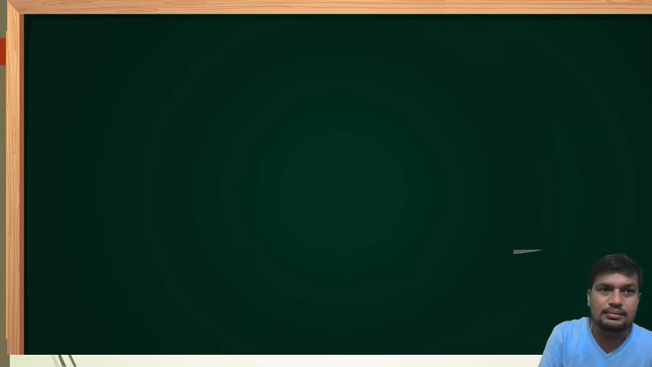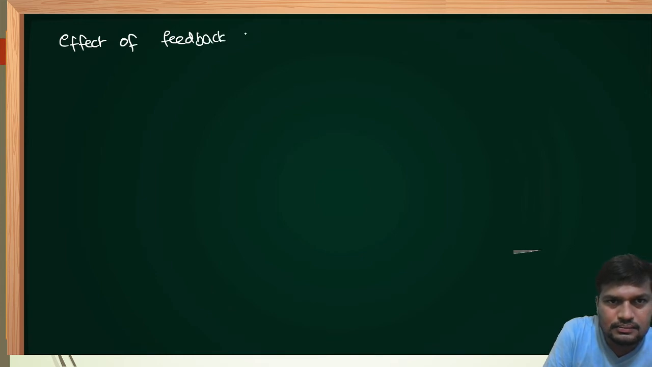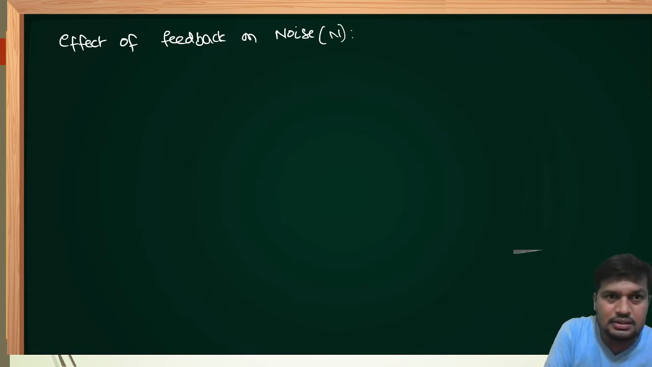Now the third one, effect of feedback on noise. Let noise be represented by n. Already we know the undesirable input to the system is called noise.